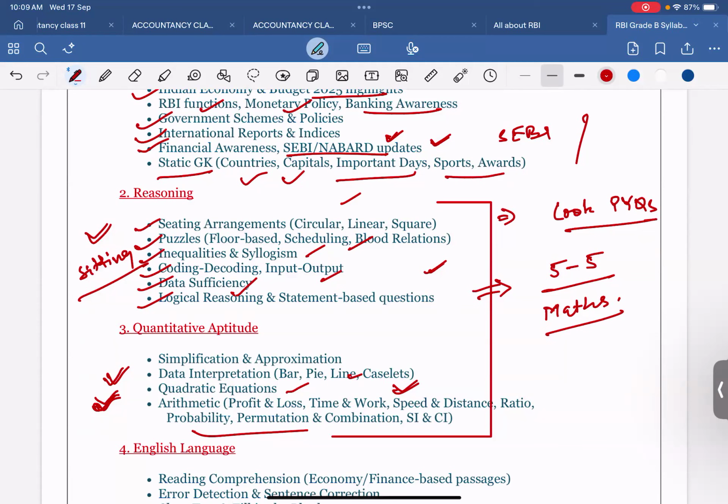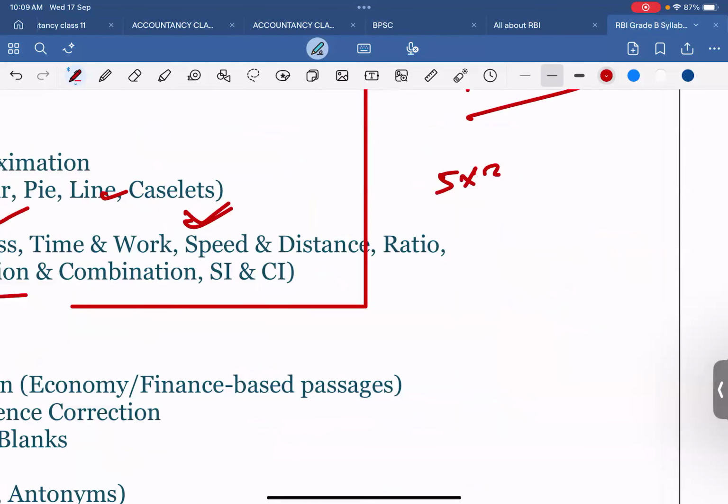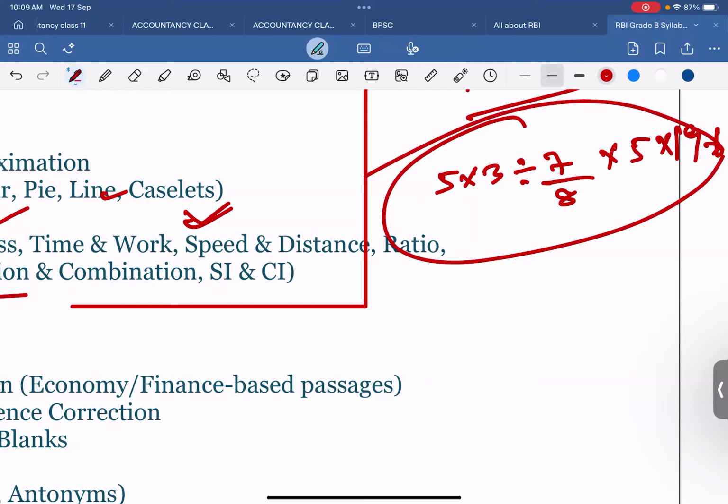Suppose a simplification question is there, 5 into 3 divided by 7 by 8 into 5 into 19 minus 6, something like this type of question can be asked in the RBI Grade B mathematics section. We don't need to do this in the class, because you know how to do this kind of thing. So why are we wasting time solving this simplification?